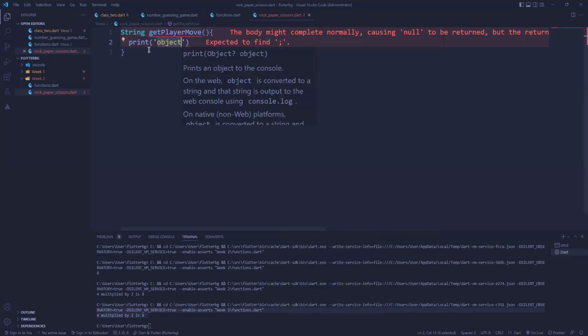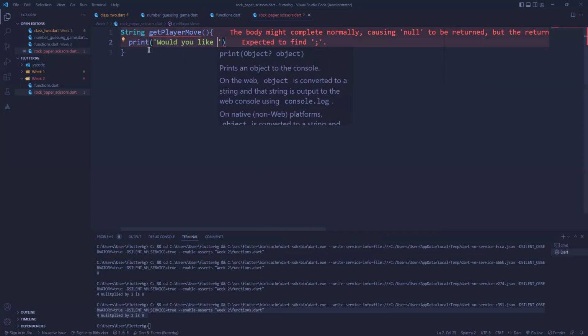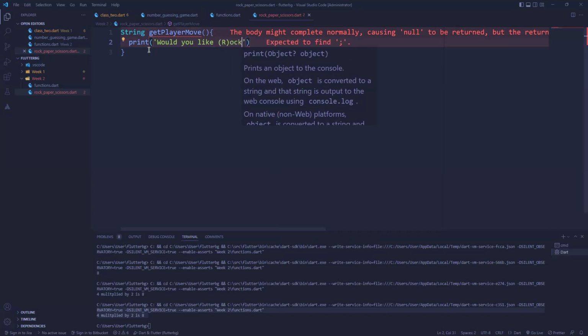Print, would you like, because we need the user's input. For rock, we'll use R to represent it. I'm just trying to pass it in a message kind of way.